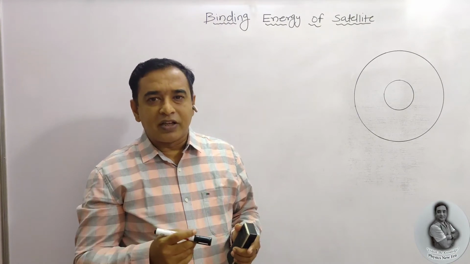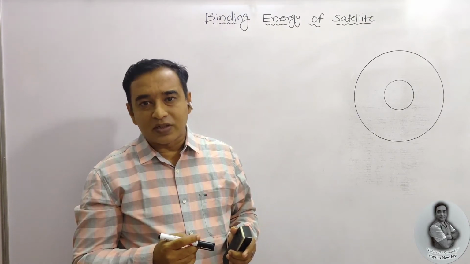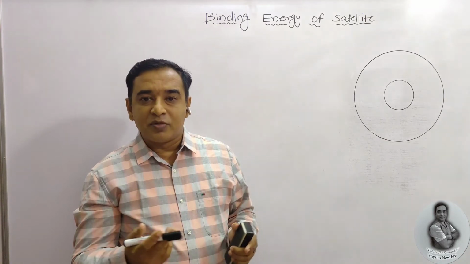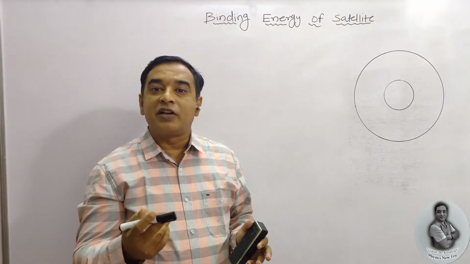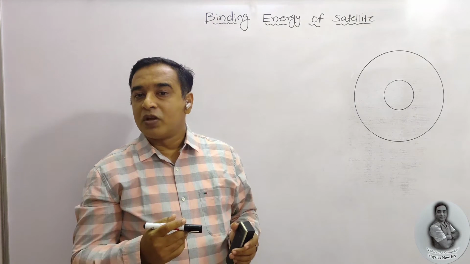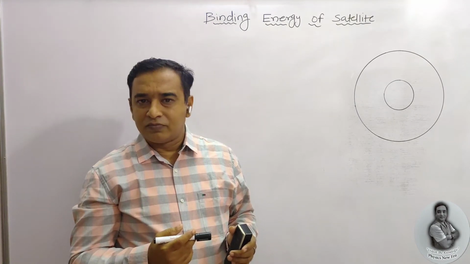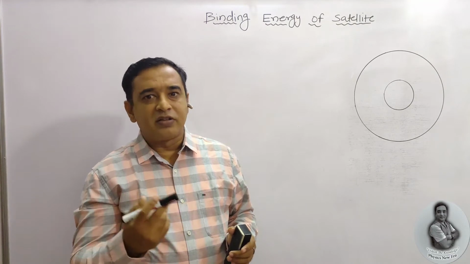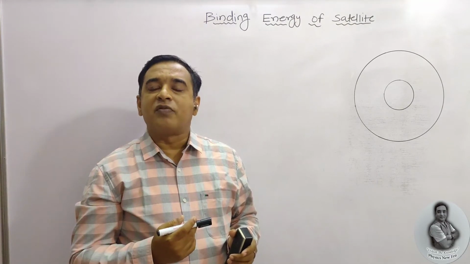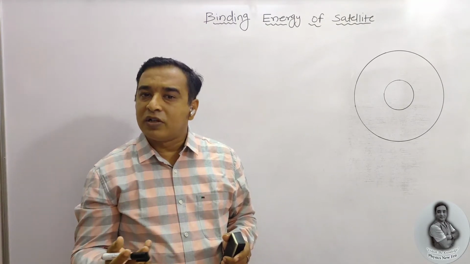So we need to calculate initially the total energy of the satellite, and total energy means we know that it is kinetic energy plus potential energy. Kinetic energy has a basic formula, that is half of mv square. So we need to substitute that and get the value for the kinetic energy of a satellite which is revolving around the earth.